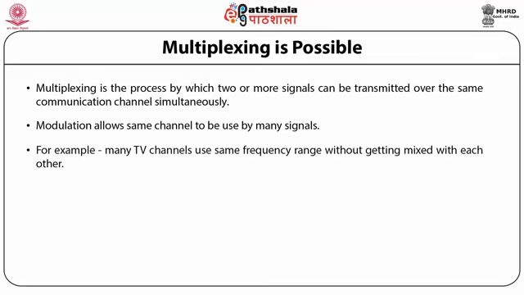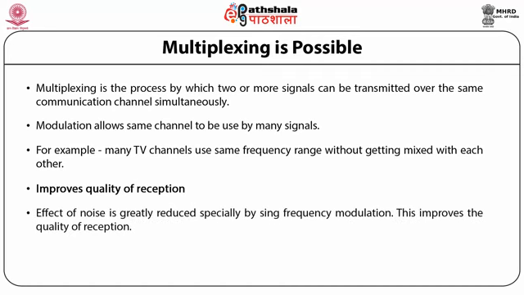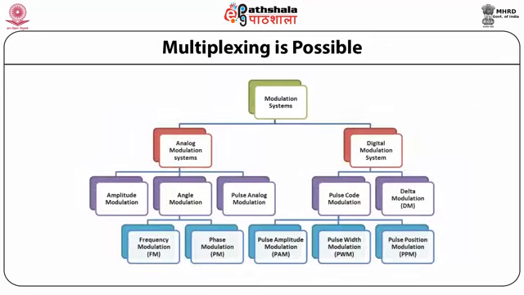For example, many TV channels use the same frequency range without getting mixed with each other. The last need for modulation is that it improves the quality of reception. The effect of noise is greatly reduced, especially by using frequency modulation. This improves the quality of reception.